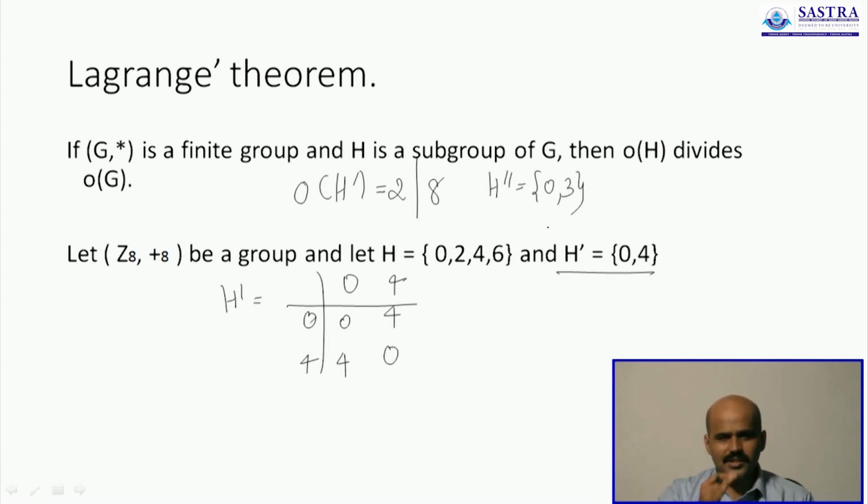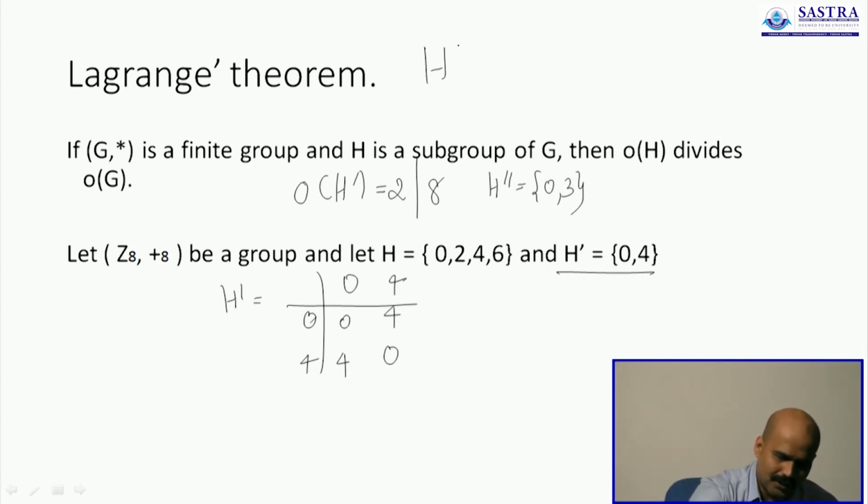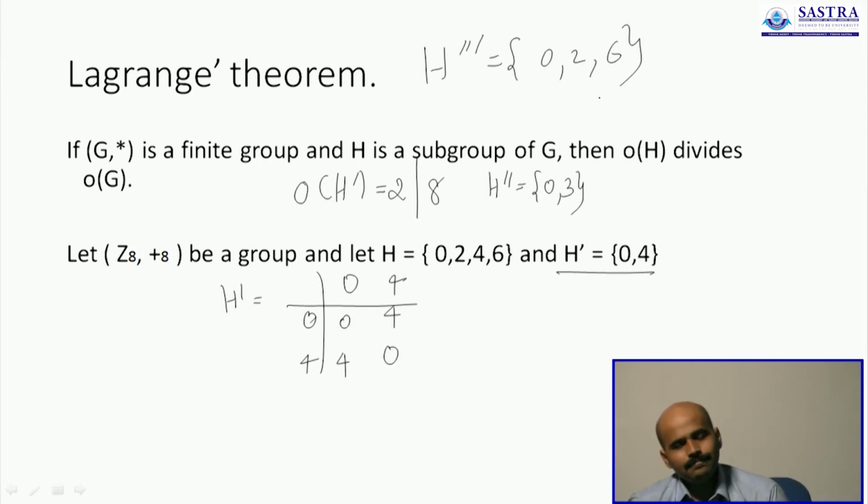If H is a subgroup, then order of H divides order of G. But just because order of H divides order of G, you can't say H is a subgroup. But you can still apply the contrapositive. Suppose I give you another set H triple dash which has 3 elements. This cannot form a subgroup. Clearly obvious, because there are 3 elements, 3 doesn't divide 8.